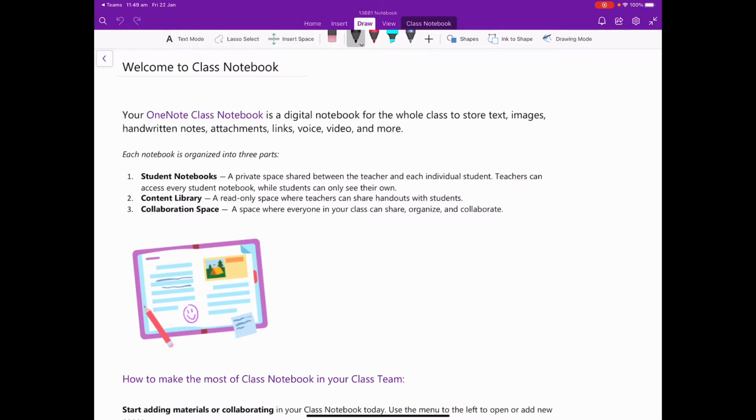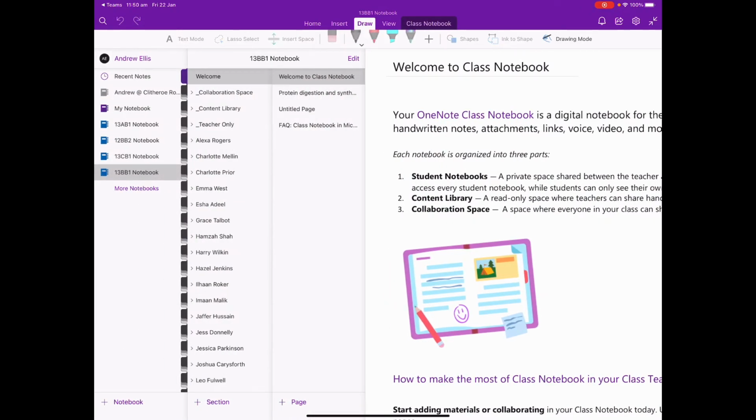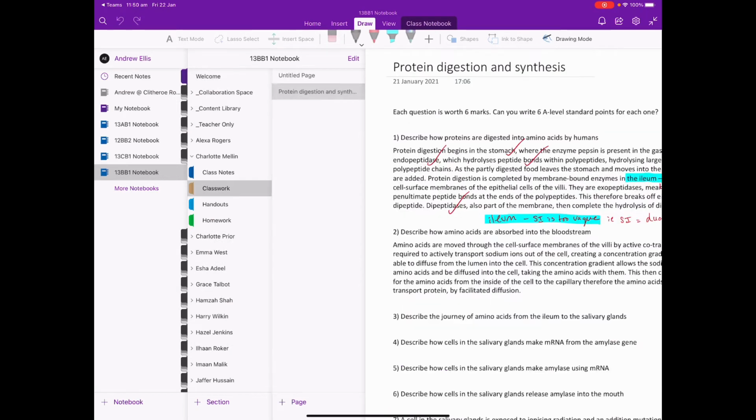So I can now click on this little arrow at the top to bring up the actual options. So I'm in 13B1, my notebooks. I can access the other notebooks from here as well. So this is the class that I selected from. So if I pick a student like Charlotte Mellin, I can just click on Charlotte Mellin, that opens up her folders. She was doing work for me in classwork, so I'm going to click on classwork.